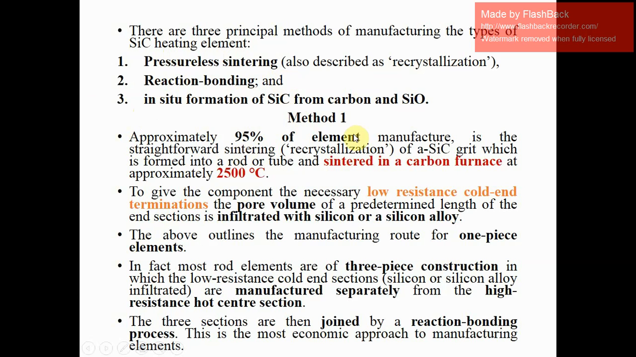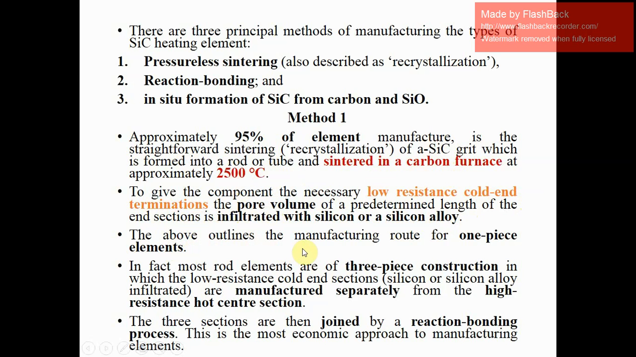Approximately 95% of heating elements can be manufactured by method 1, which is the straightforward sintering or recrystallization of alpha SiC. Here it is written as A, but it means alpha, by mistake. Alpha SiC grit is formed into a rod or tube and sintered in a carbon furnace at approximately 2500 degrees Celsius. To give the component the necessary low resistance cold end terminations, the pore volume of a predetermined length of the end section is infiltrated with silicon or a silicon alloy.